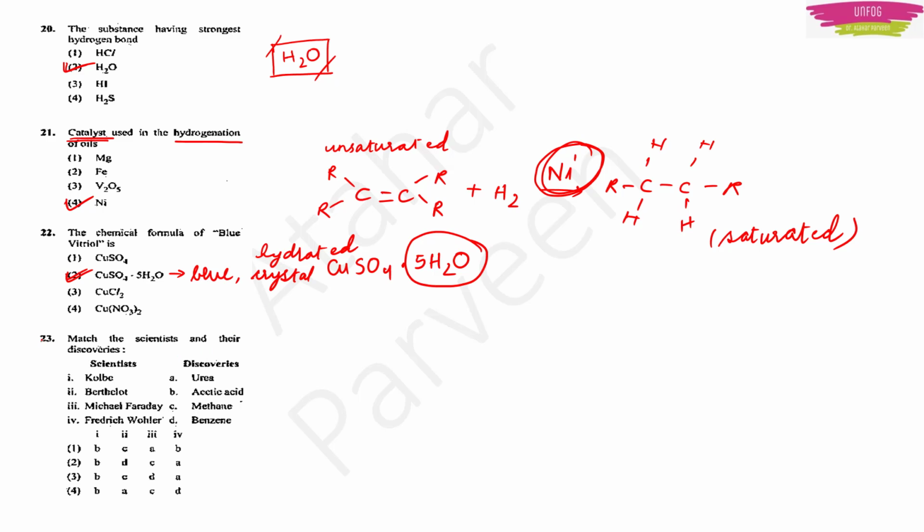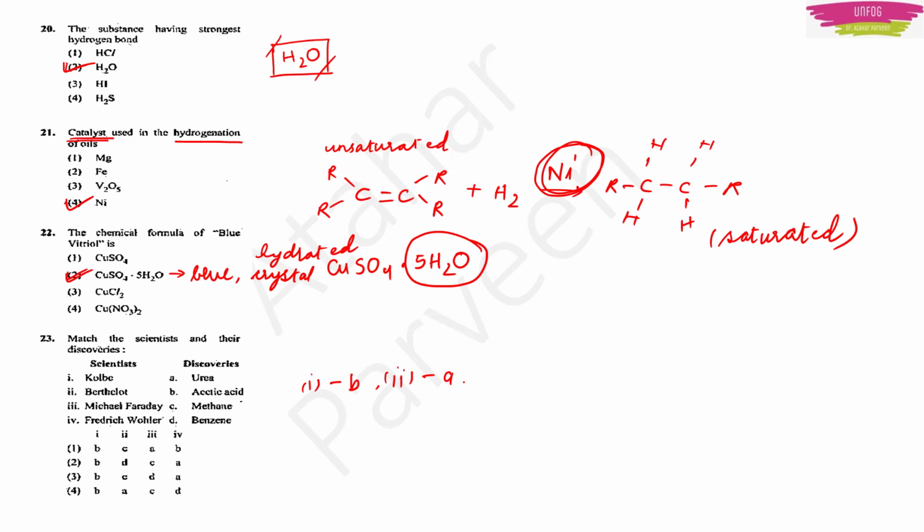Okay. Then next we have the 23rd question. Match the scientists and their discoveries. We have the scientists and discoveries columns. We have to match. Kolbe actually discovered acetic acid. So, let us write down our order here. Kolbe discovered acetic acid, B. Then second we have Berthelot.